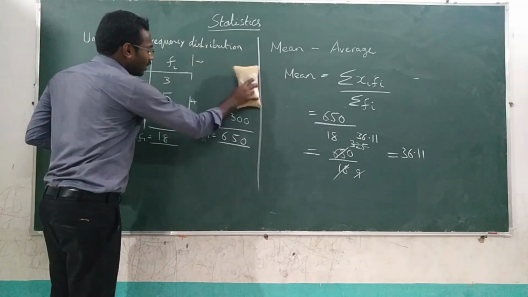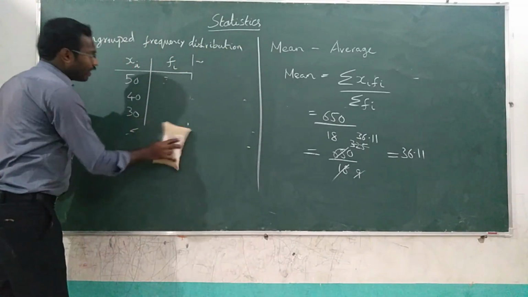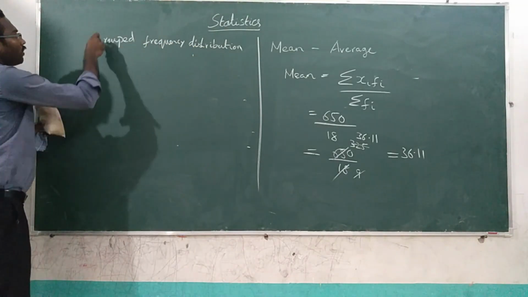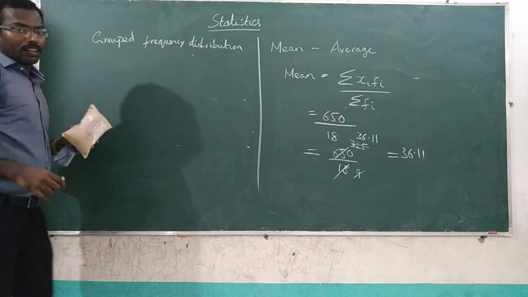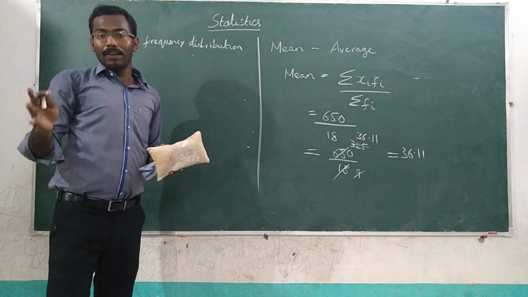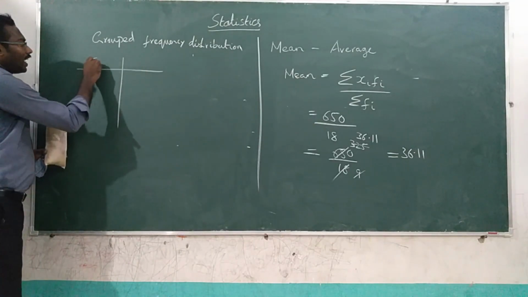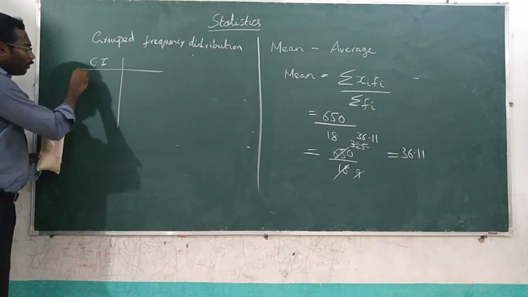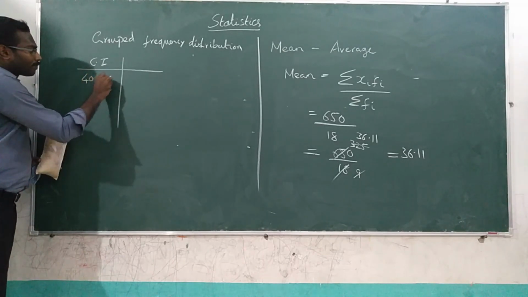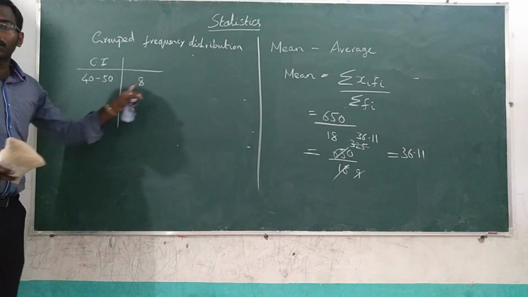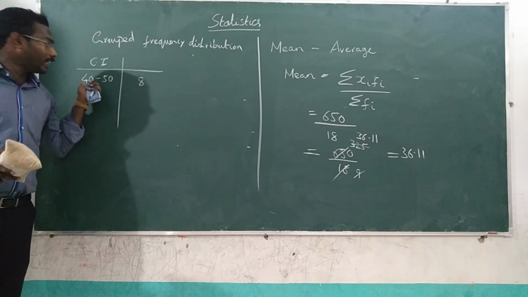But in case of group frequency distribution, I will show you group frequency distribution. Class intervals will be given. For example, it will be given like this. Class interval between 40 to 50. That is, 8 students have scored marks between 40 to 50.